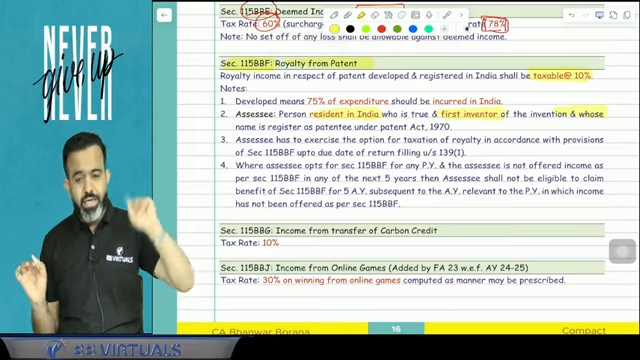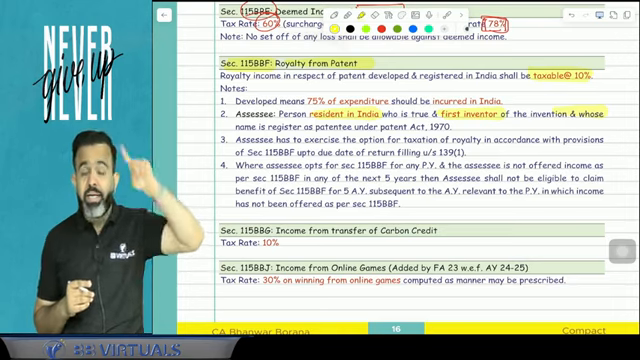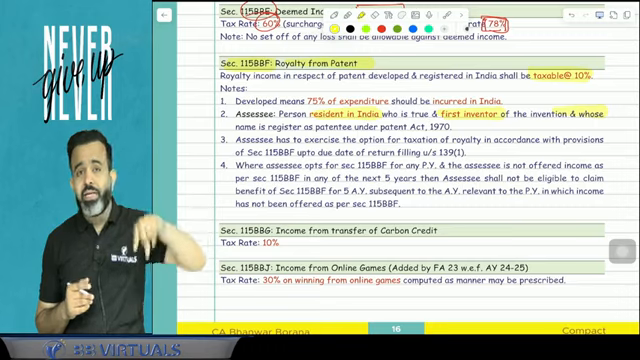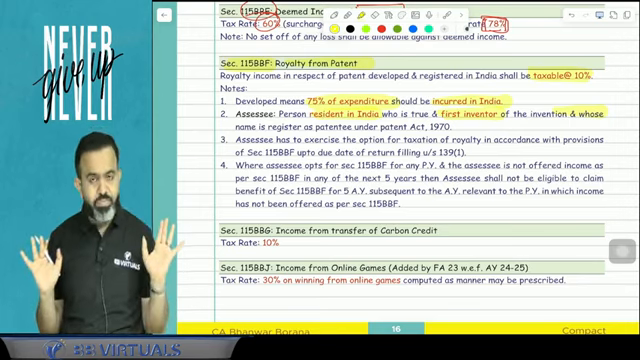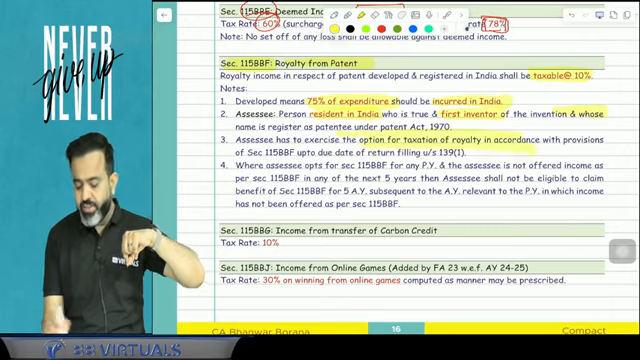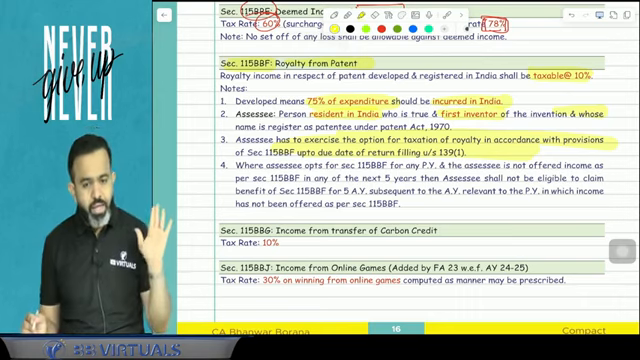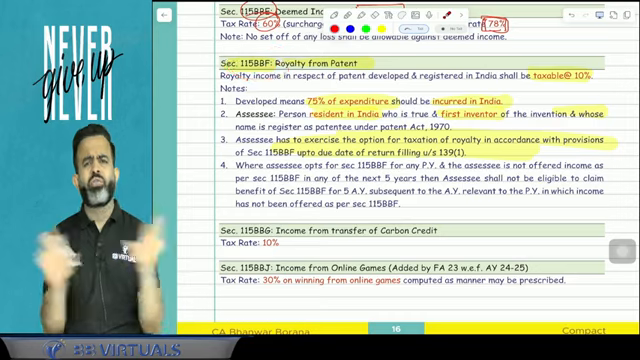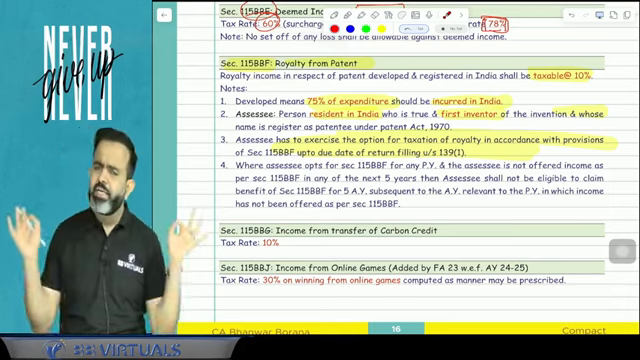But here the condition is the assessee should be a resident in India. Second condition, that patent should be developed in India. That invention was developed in India, and developed in India means 75% of the expenditure on the development is incurred in India. And guys, if you wish to follow this section then you have to exercise this option up to the due date of return filing under section 139(1). If you follow this section then obviously no deduction is available against that royalty. That gross royalty will be taxable at the rate of 10%.